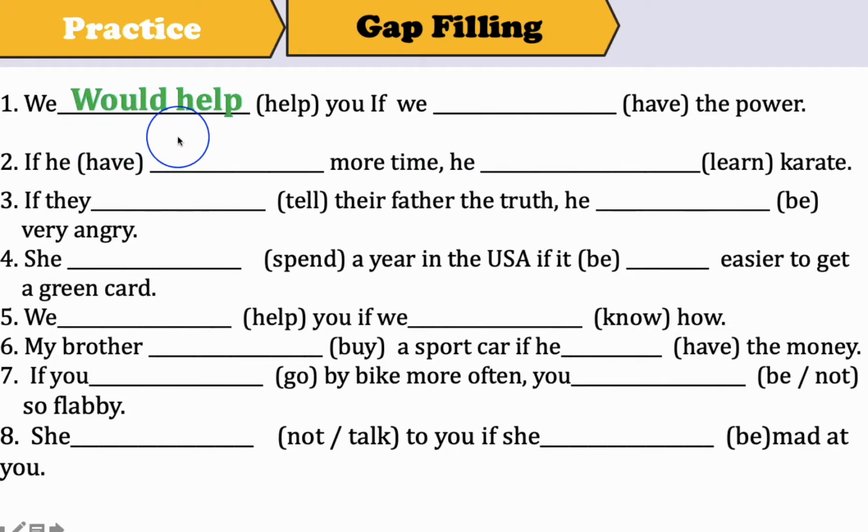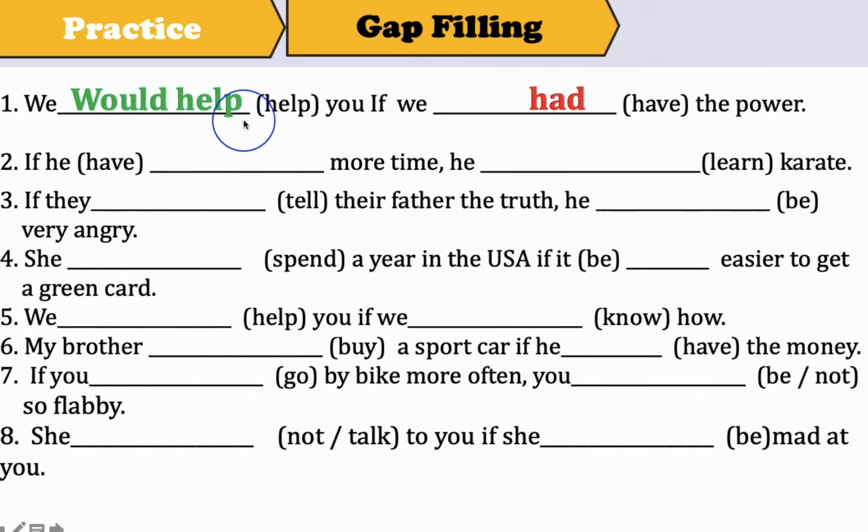So we would help you if we, what? Had the power. Very good. So if plus subject plus simple past. In the main clause, what do we have? We have subject plus would plus the base form, the bare infinitive. So please remember that this is the original verb, or the base form, or bare infinitive: have. The past of have is had.